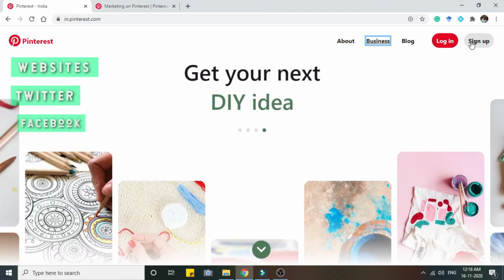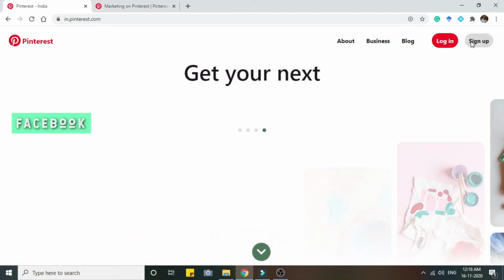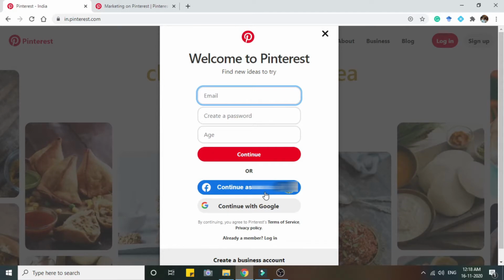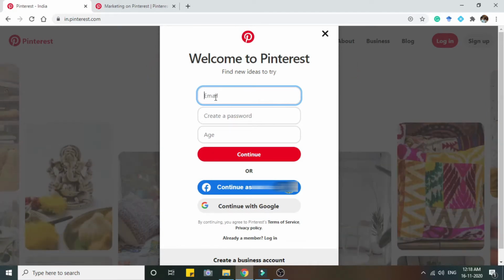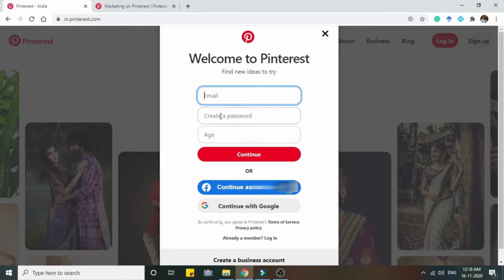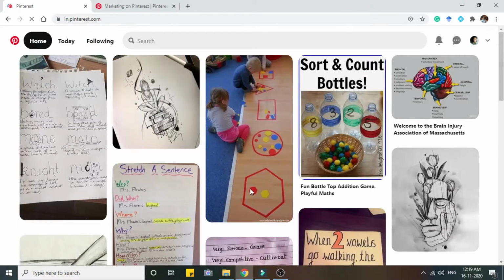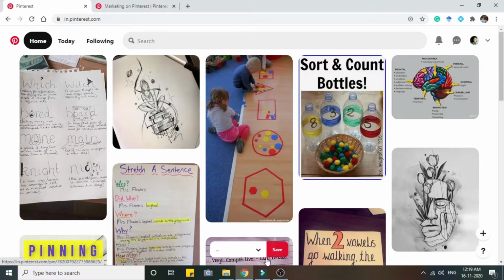Pinterest integrates with your website, Twitter account, and Facebook profile. We can open a Pinterest account using a Facebook account or Gmail account, or by entering an email and password and creating a new account. This is a social network that allows users to visually share and discover new interests by posting, known as pinning on Pinterest, images or video to their own or others' boards, which are collections of pins, usually with a common theme, and browsing what other users have pinned.